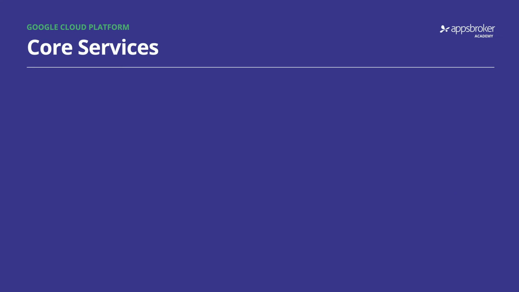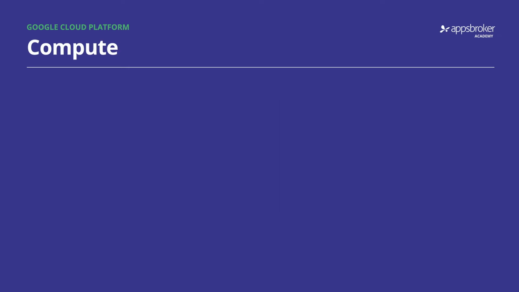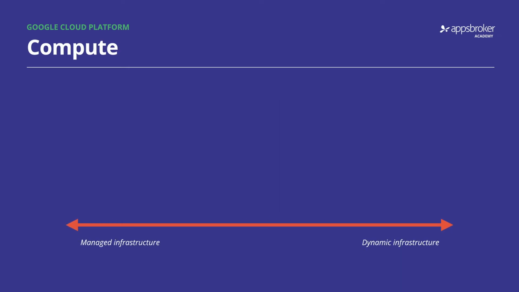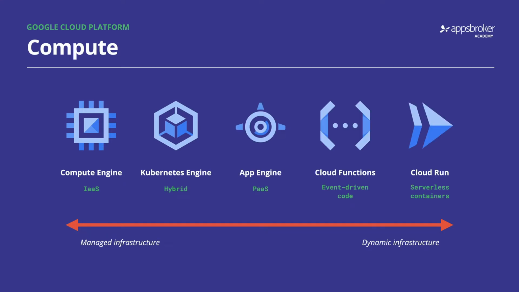So the core services of Google Cloud Platform that we can consume break down into roughly three categories: compute, storage, and big data and machine learning. In addition to these, there are multiple supporting services, such as developer tooling and automation, operations and observability, and so on. But let's concentrate on these three core areas for now. Google Cloud has developed many different compute services that range in features and deployment complexity to meet you where you need to be. And they are Compute Engine, Kubernetes Engine, App Engine, Cloud Functions, and Cloud Run.